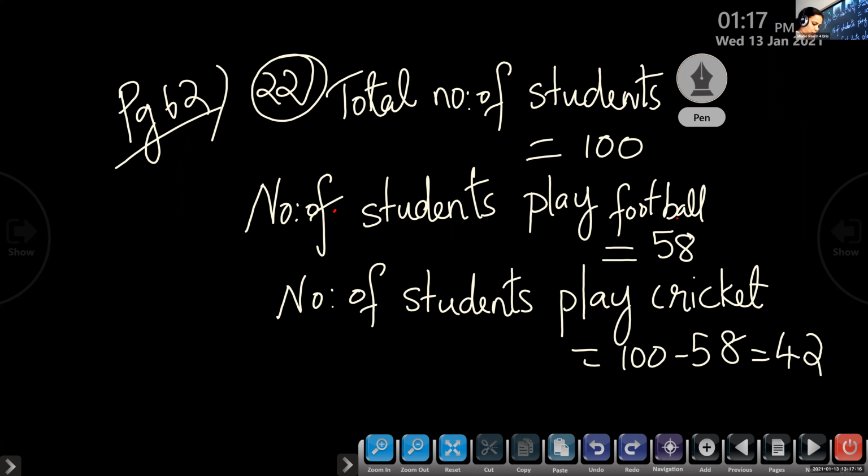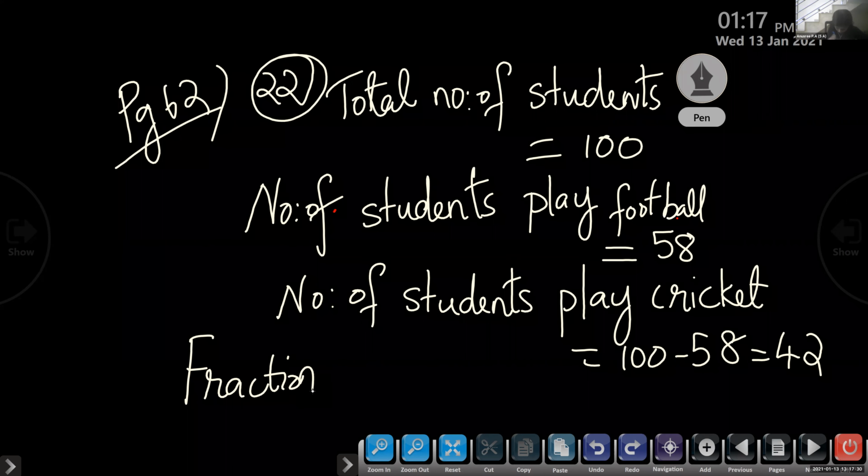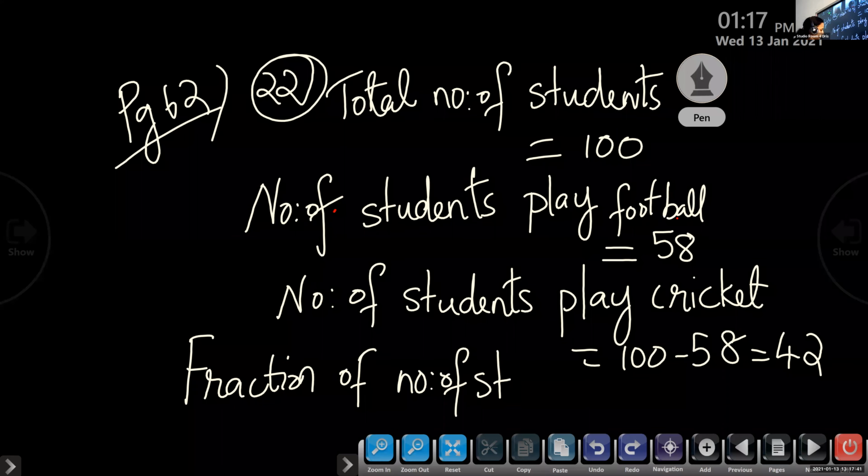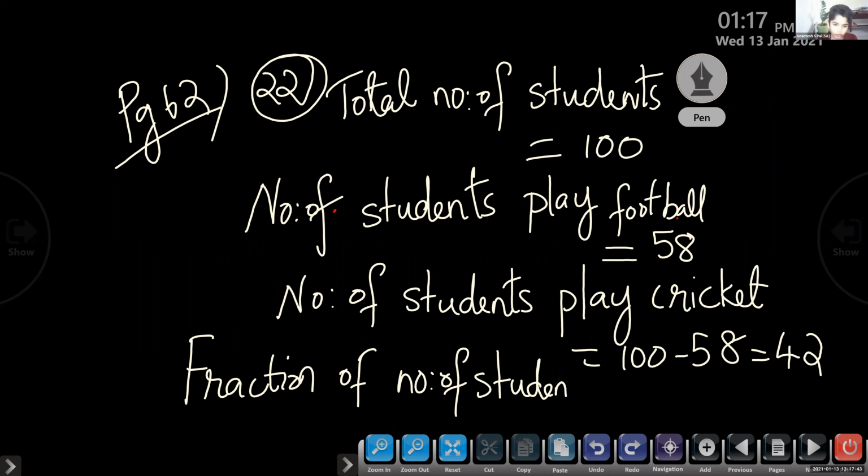Now, fraction of students who play football. Write it as 58 by 100. Right, like that also, no problem.